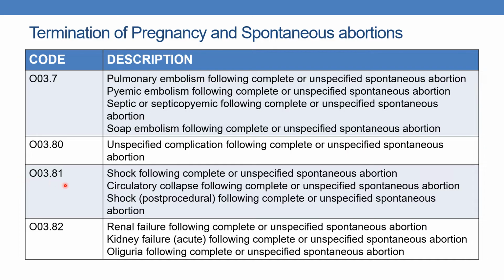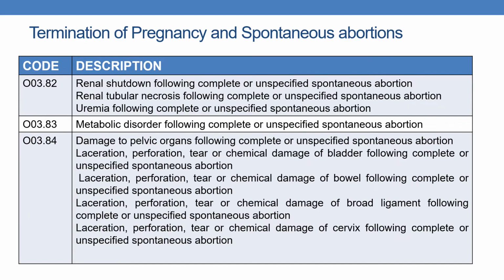Next, O03.81 indicates shock following complete or unspecified spontaneous abortion. And O03.82 indicates renal failure following complete or unspecified spontaneous abortion. And whenever the physician documents either renal shutdown or renal tubular necrosis following complete or unspecified spontaneous abortion, or uremia following unspecified or complete spontaneous abortion, the code is O03.82. Next, if the physician documents metabolic disorder following complete or unspecified spontaneous abortion, the code is O03.83.